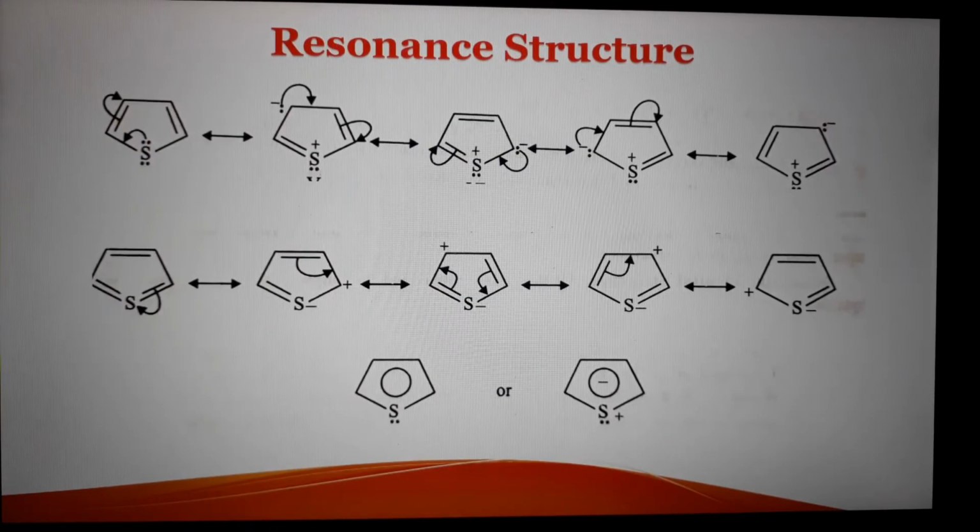Resonance structures of thiophene: as the lone pair on the sulfur is in conjugation with the double bonds of the ring, we can draw a number of structures as shown in the first line above. Also, sulfur has vacant 3d orbitals. It has additional resonance structures because sulfur can withdraw electrons towards itself due to the vacant 3d orbitals, so it can possess negative charge and positive charge on the ring, delocalized by conjugation with other bonds.